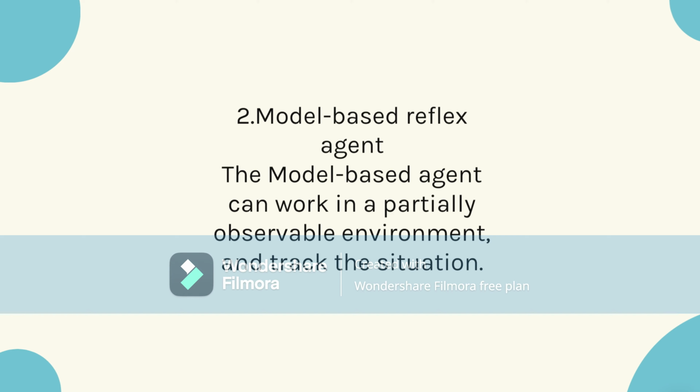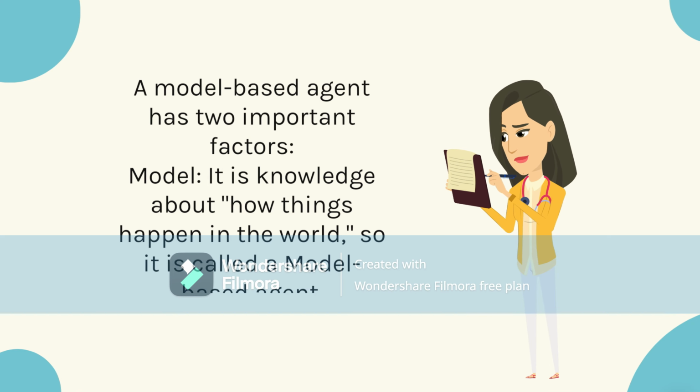2. Model-based reflex agent. The model-based agent can work in a partially observable environment and track the situation. A model-based agent has 2 important factors. Model: it is knowledge about how things happen in the world, so it is called a model-based agent. Internal state: it is a representation of the current state based on percept history. These agents have the model, which is knowledge of the world, and based on the model they perform actions.